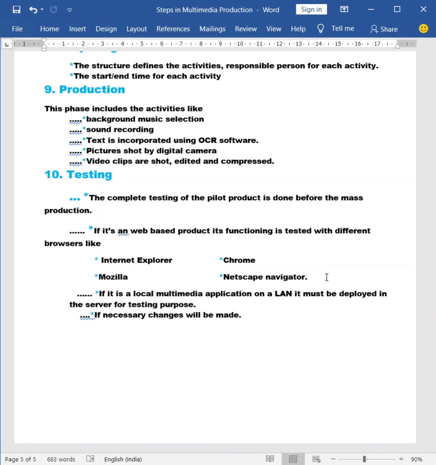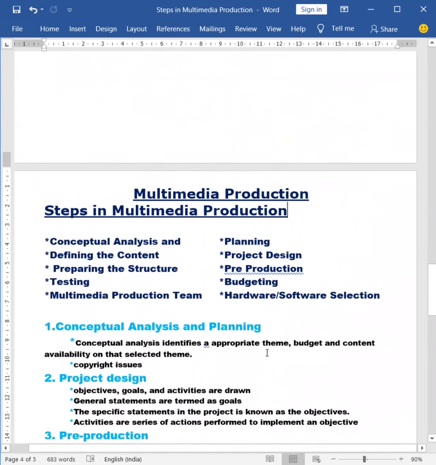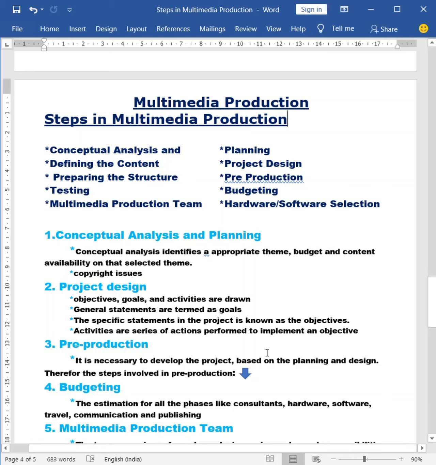If it is a LAN-based one, it should be tested with the help of the server. After all these tests, if any change is necessary, we have to make the changes. So these are the 10 steps which are used to build a multimedia project.